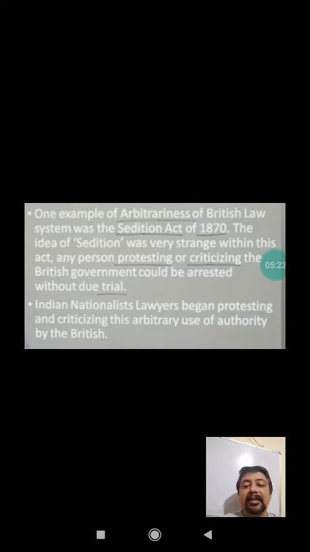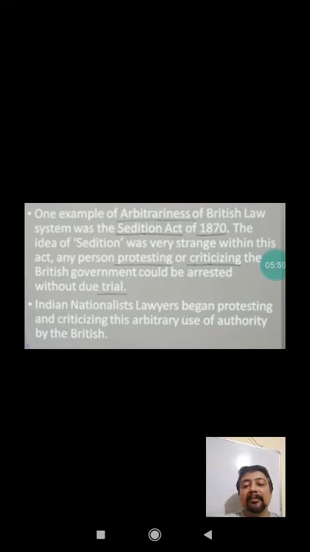Any person protesting or criticizing the British government could be arrested without due trial. It is written clearly that the Sedition Act passed in 1870 was formulated to create problems for Indians only, and any person who was protesting or criticizing the British government could be arrested without due trial. There was no trial.